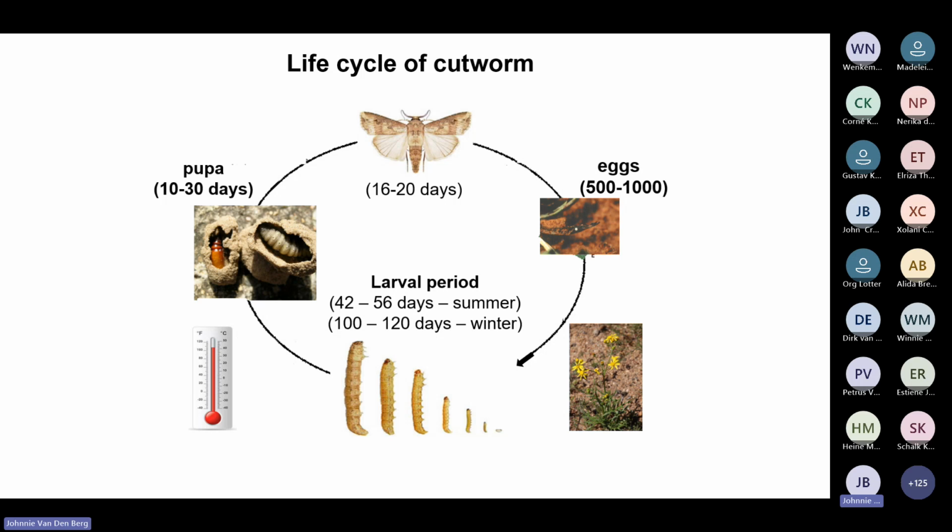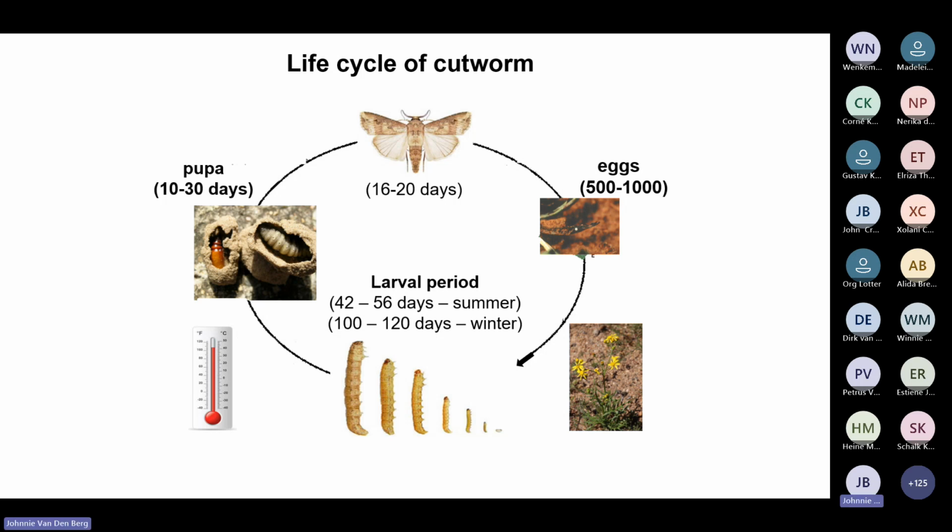But I'd like to explain to you the pest management approach to cutworm and thinking of it in terms of IPM. And I need to show this basic life cycle of a cutworm. So the moths lay eggs on the soil or on weeds, not on the crop, because this happens during the winter months.